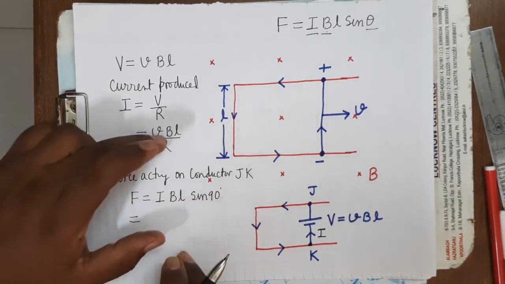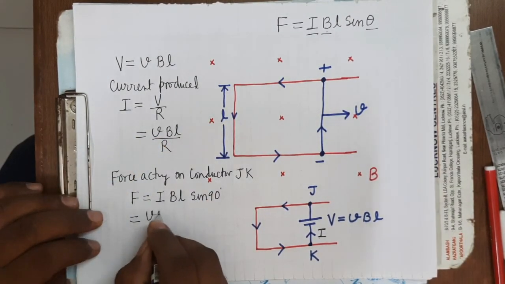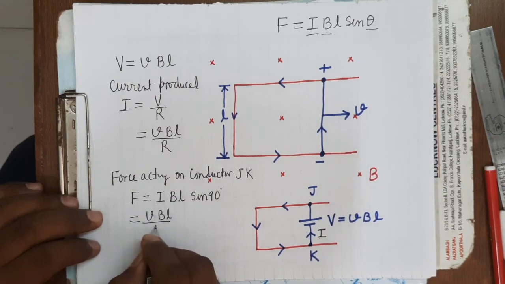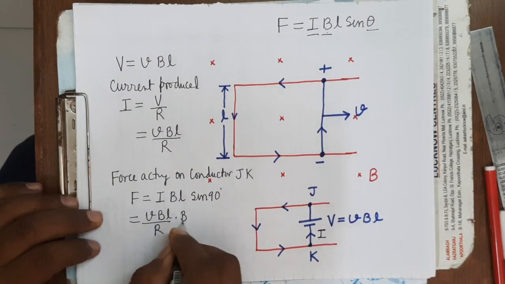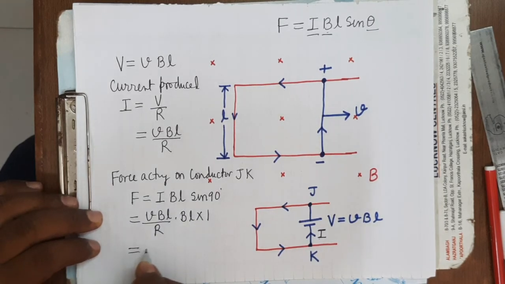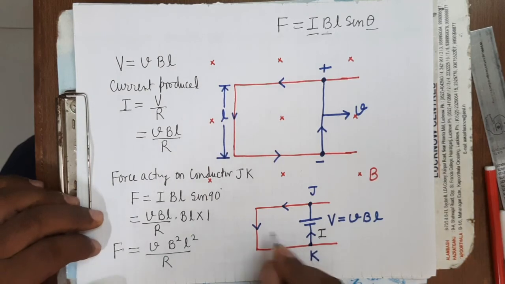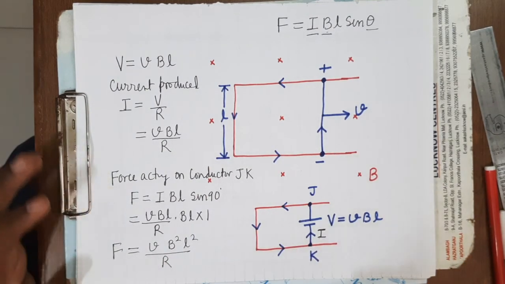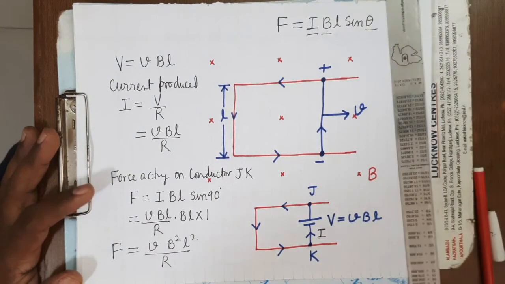I already you have found, it is VBL upon R, into BL into 1. So it will be equal to VB square L square upon R. So force is acting. What will be the direction of force? That you can find by Fleming's left hand rule.